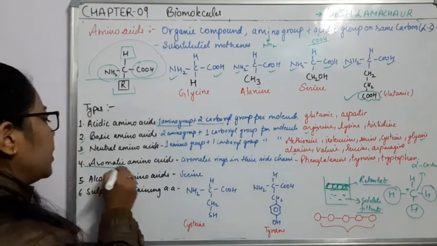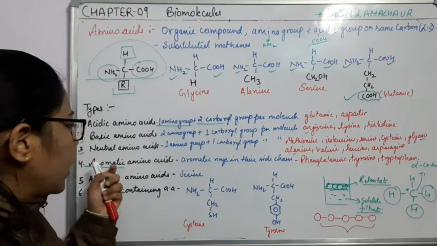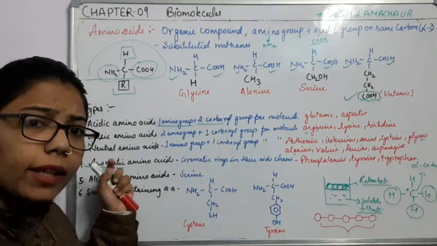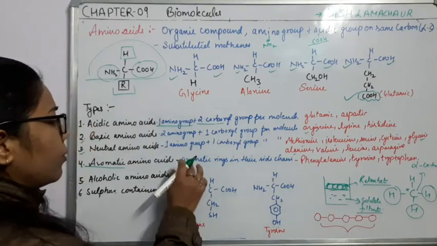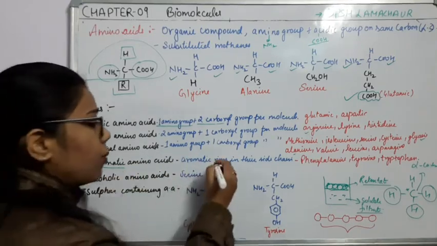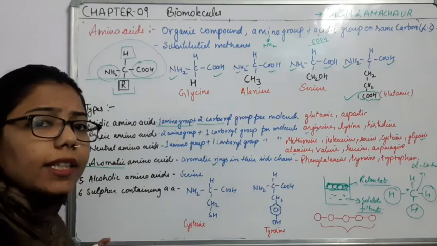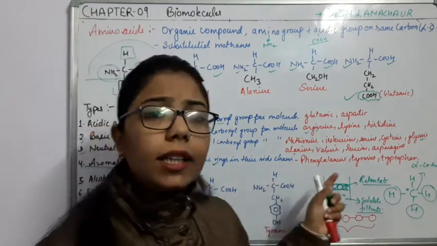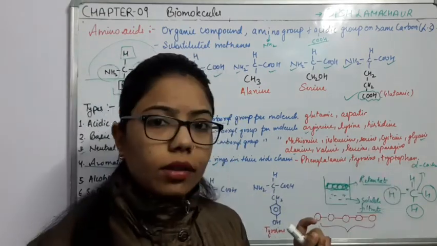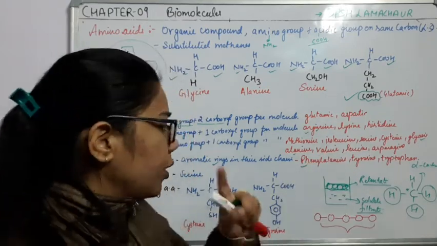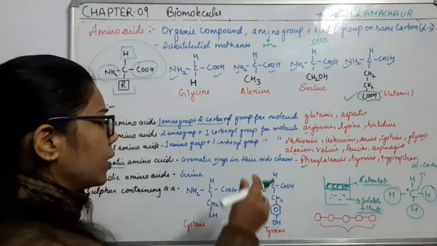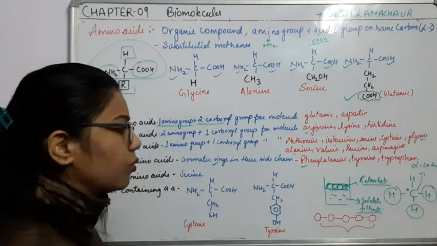Now we come to the fourth category, the aromatic amino acids. Aromatic means there is an aromatic group or aromatic ring attached to the side chain. So they have an aromatic ring in their side chain. Examples are phenylalanine, tyrosine and tryptophan. These are again very important.